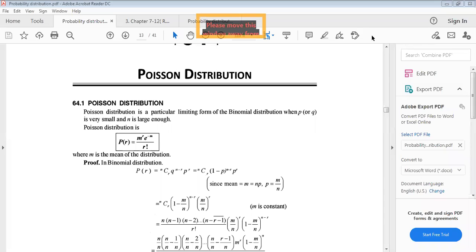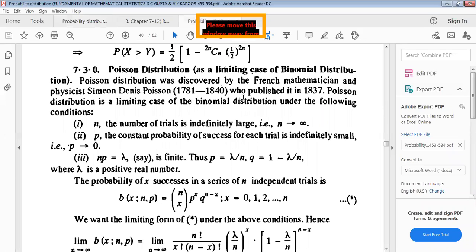Okay, today we will start with another very important probability distribution in statistics, the Poisson distribution. After the binomial distribution, we will now study the Poisson distribution. Poisson distribution was discovered by the French mathematician and physicist Simon Denis Poisson, 1781 to 1840, who published it in 1837. Poisson distribution is a limiting case of binomial distribution under the following conditions.